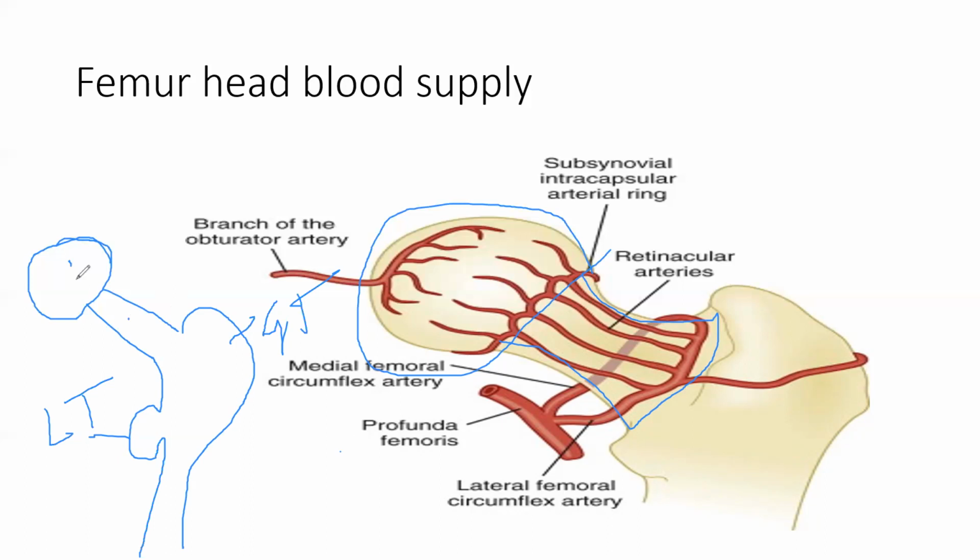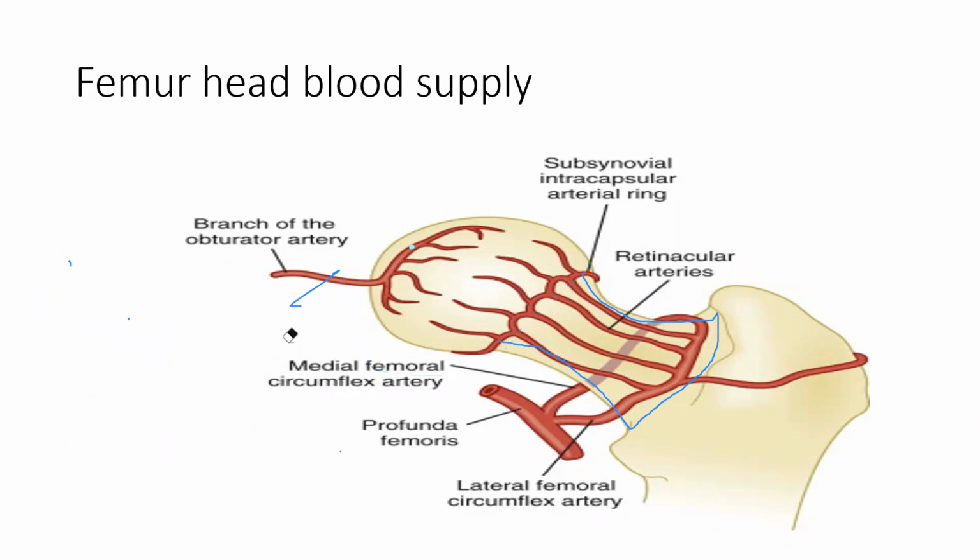The blood supply of the femur head comes through this area, from the neck area. So the neck area is very important. Even our own neck is very important, because all the blood circulation goes to the head area: vertebral artery, carotid, everything goes through the neck. So if you disrupt the neck, the head will die. The femur has the same analogy with humans. So you just remember there are two things to remember in this. You cannot remember everything.